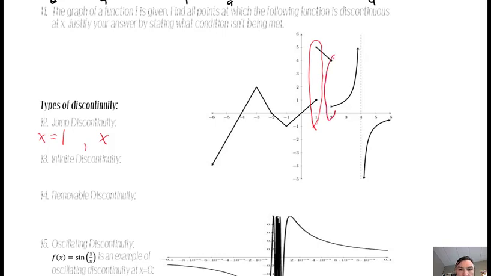Okay, and it looks like x equals 2. Looks like it's jumping at that instant. So those would be the two examples of jump discontinuity. That one's usually pretty easy for people to remember because it looks like a jump.